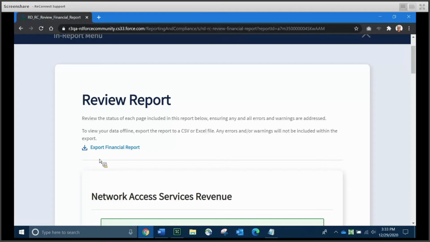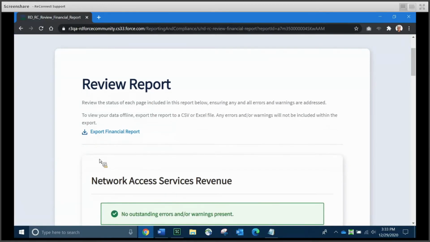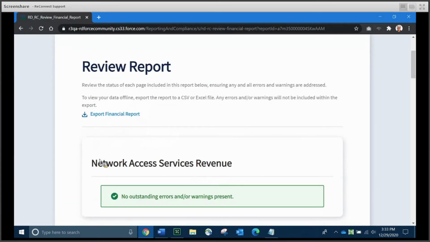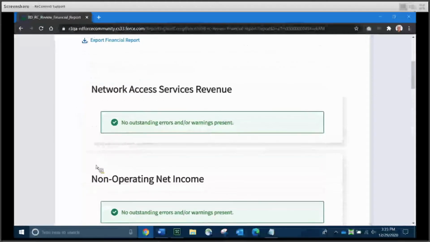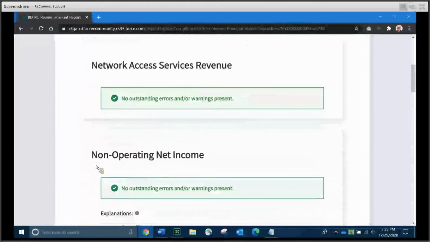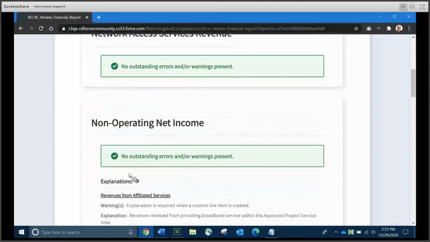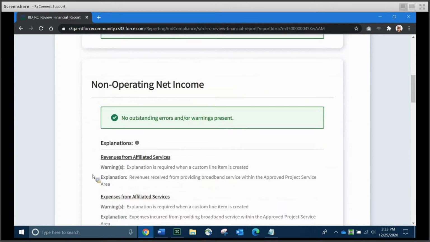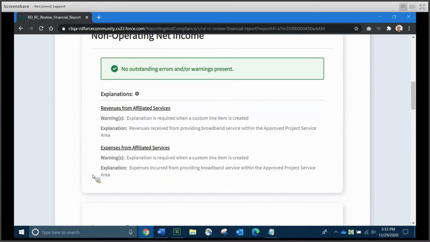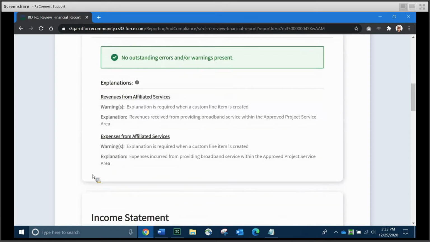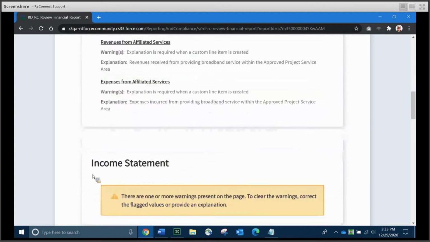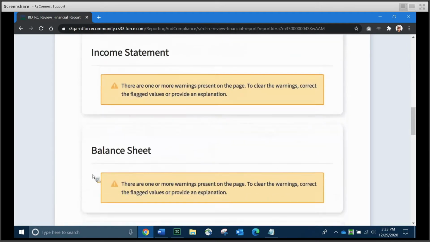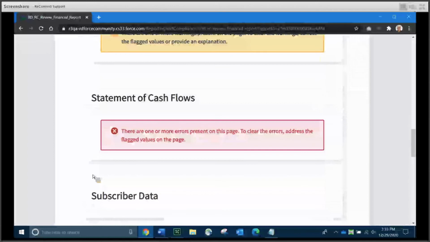Again, if you want to download your financial report, you can export it here into a CSV or Excel file, but you're not going to get any errors or warnings included. You'll notice on the review page, again, you've got each one of your schedules listed and any information that you've included. And if there are any outstanding errors or warnings present, those will be listed here as well. Also, any explanations that you've provided are going to show up here.